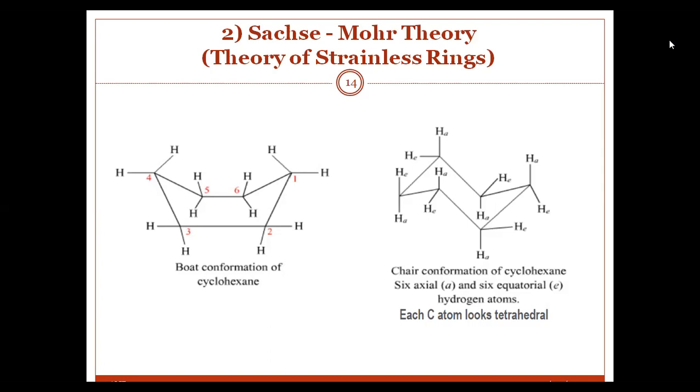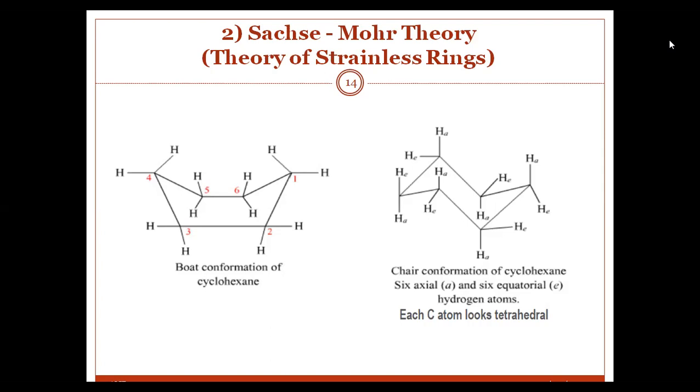These are strainless as the carbon atoms lie in different planes and the normal valence angle of 109.5 degrees is retained, and these are called the chair form and the boat form because of their shape.